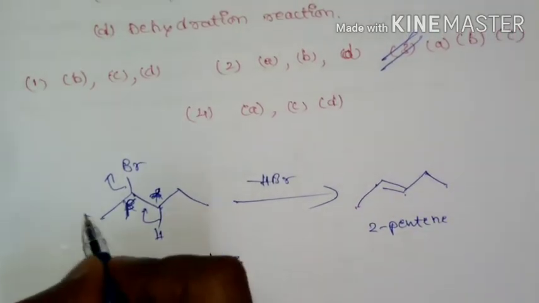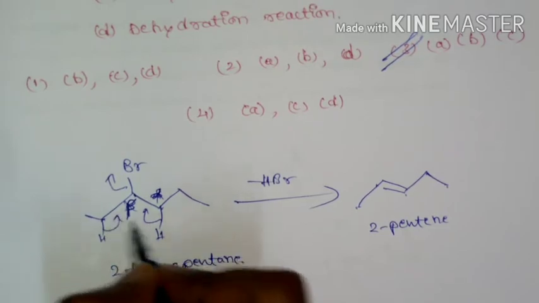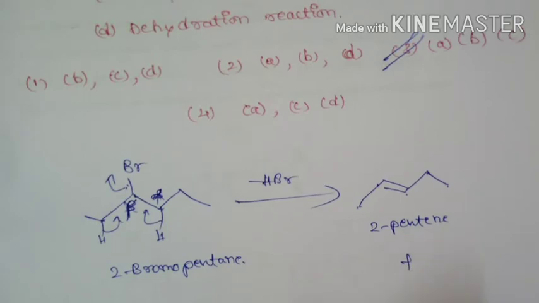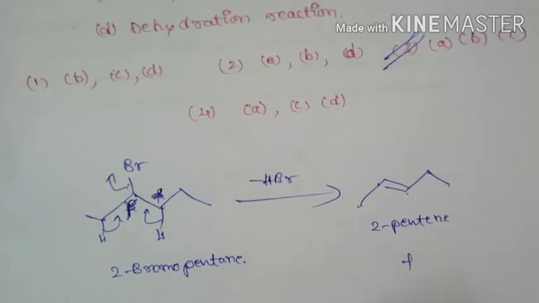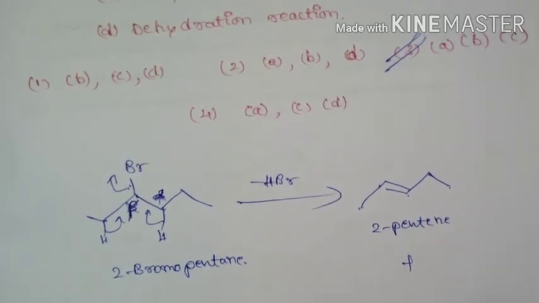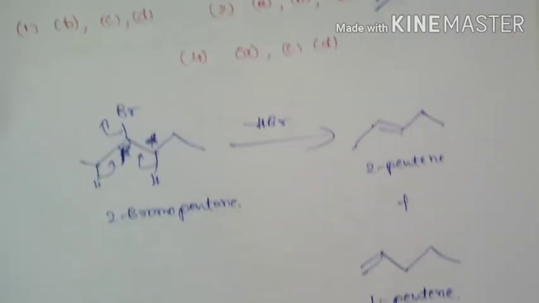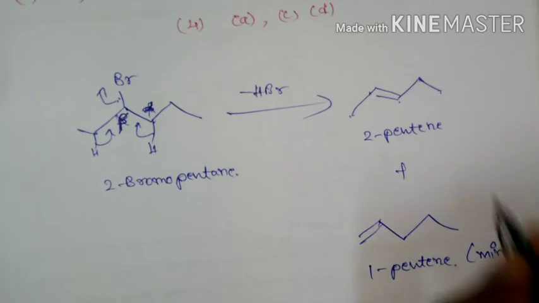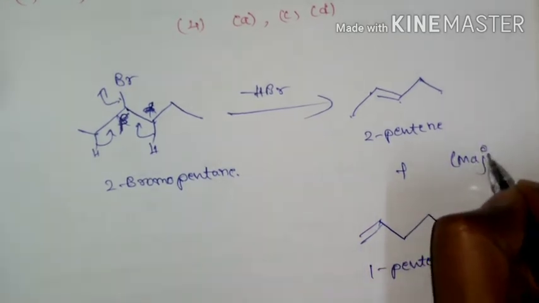One more possibility is that this hydrogen can be lost, and there is a possibility of getting 1-pentene. So this will become the minor product and this is becoming the major product.